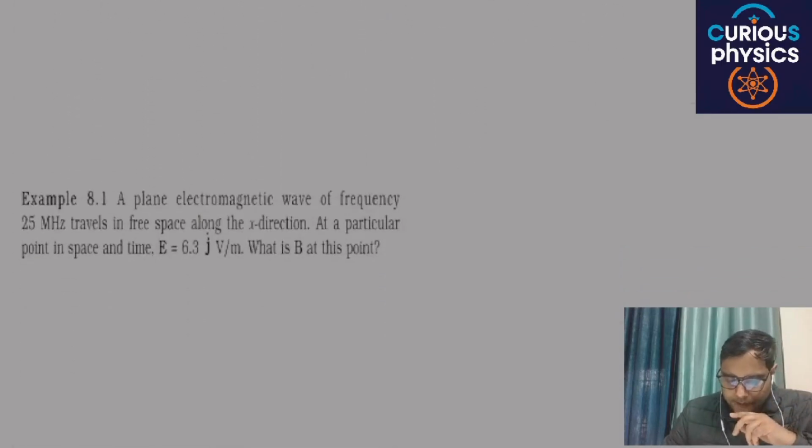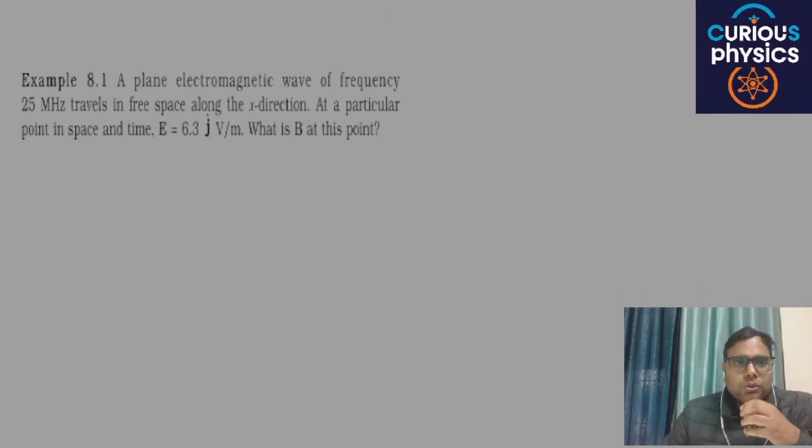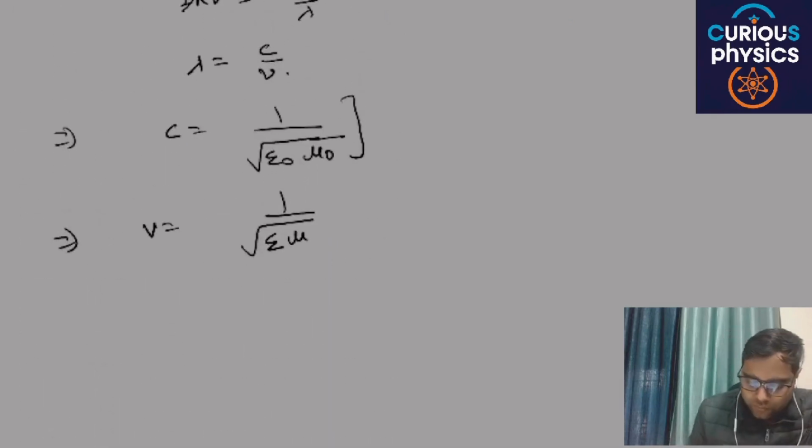Okay, so let's see how to use these formulas in examples. One more basic formula is there. The relation between the amplitudes E naught and B naught is nothing but E naught is equal to c into B naught, which is also an important formula.